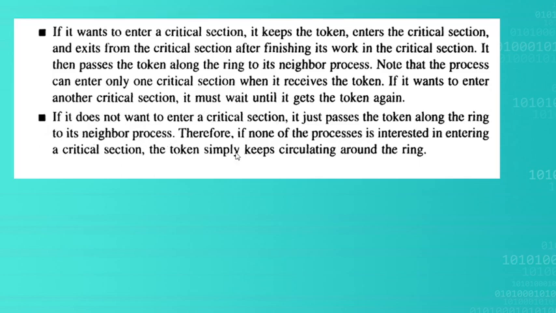So when no process wants to execute in the critical section, the token will simply circulate along the ring. Whoever wants it will take the token.